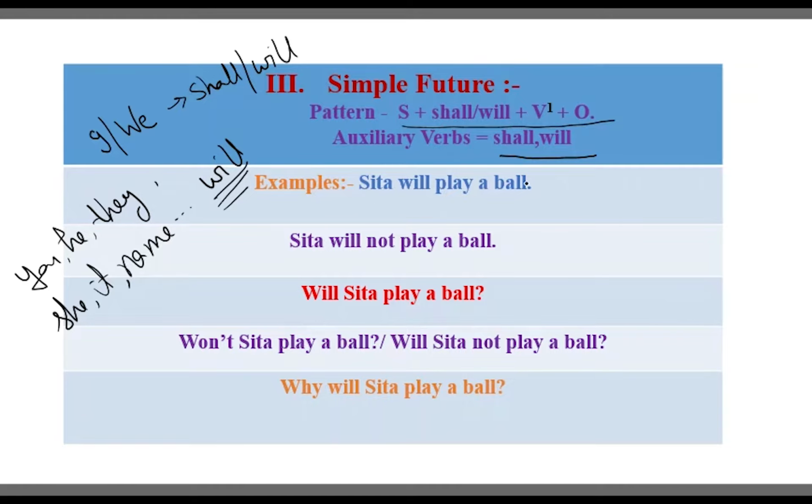Now, Sita will play a ball, according to this pattern. Sita will not play a ball, it is a negative sentence. Will Sita play a ball? It is interrogative. Won't Sita play a ball, or will Sita not play a ball? It is interrogative negative. And after that, why will Sita play a ball?